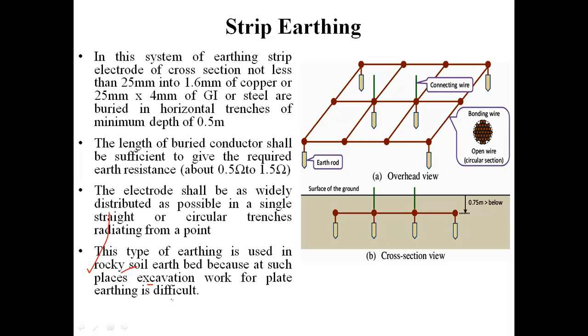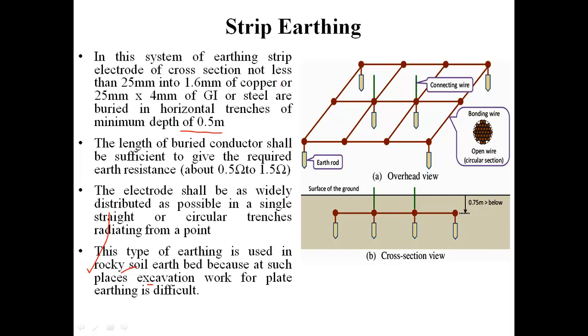As we have discussed, in case of plate earthing, the minimum distance below the earth surface was 3 meters where the plate is buried. But in this type of earthing, there is an advantage that the depth can be as low as 0.5 meters, as compared to 3 meters of plate or rod earthing.